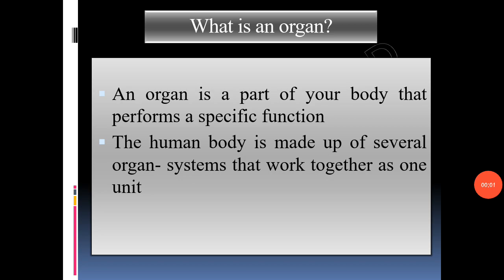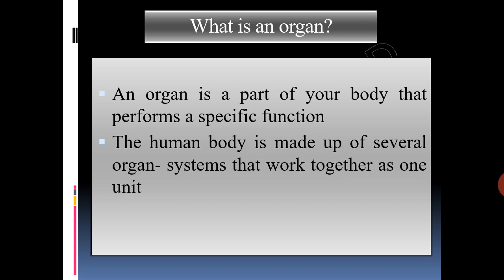So what is an organ? An organ is a part of your body that performs a specific function, like your brain, lungs or skin. An organ is a collection of millions of cells which group together to perform a single function in the body. These cells in these body organs are highly specialized and they perform all the necessary actions for some specific time.